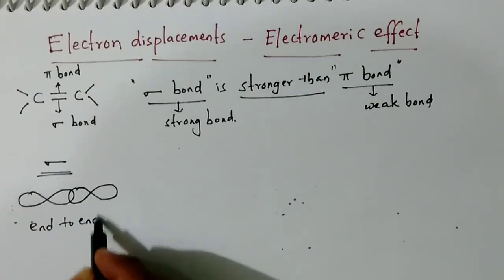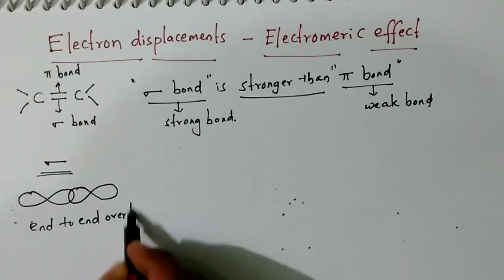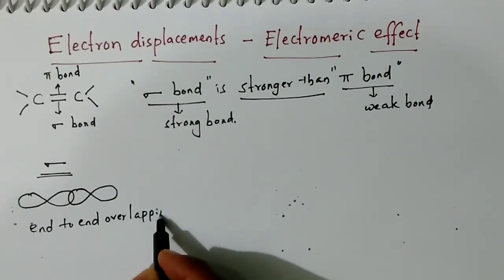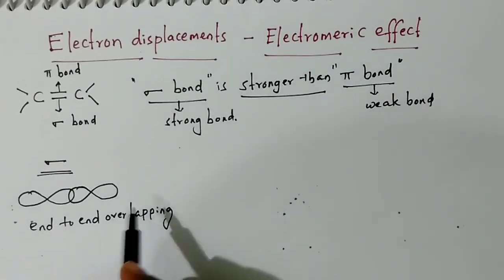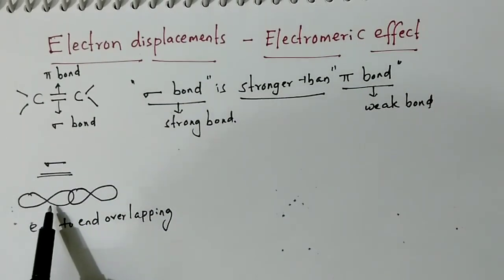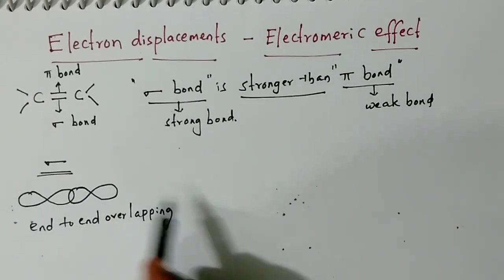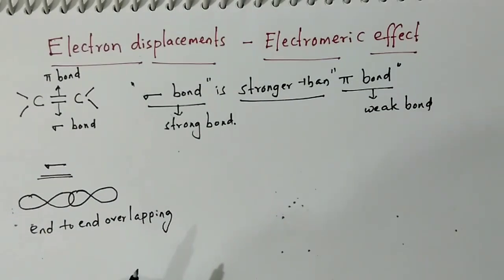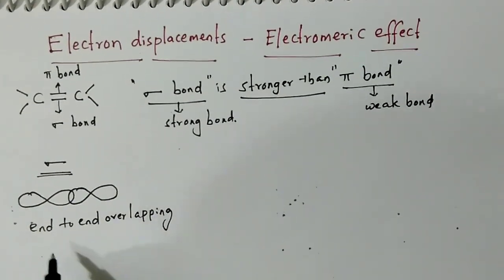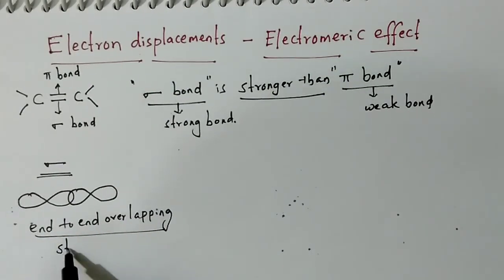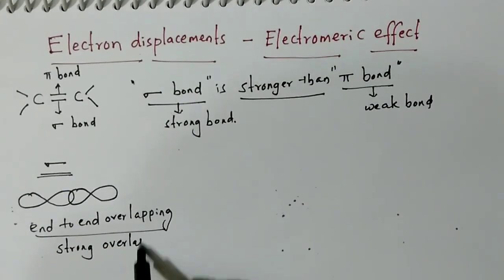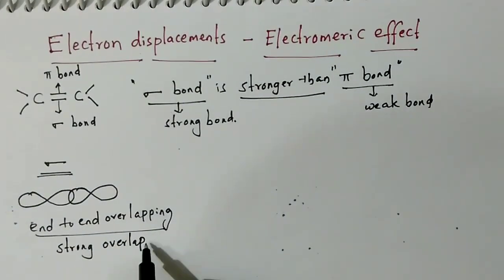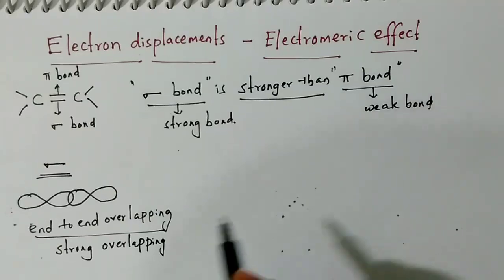One end of one p orbital and the other end of the other p orbital overlap each other linearly. That is called end to end overlap. This end to end overlap is a strong overlap.